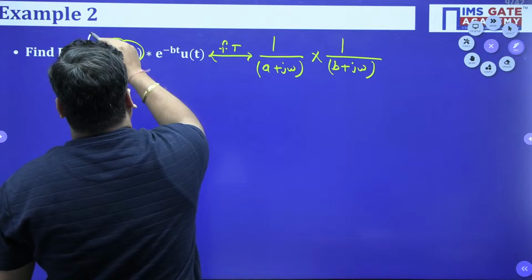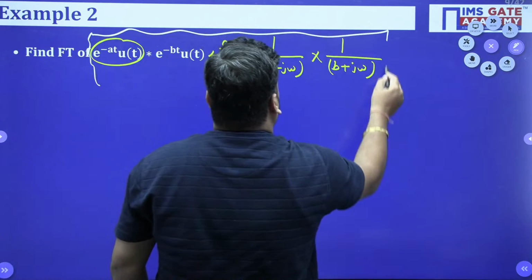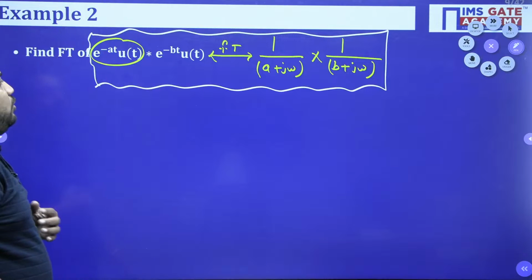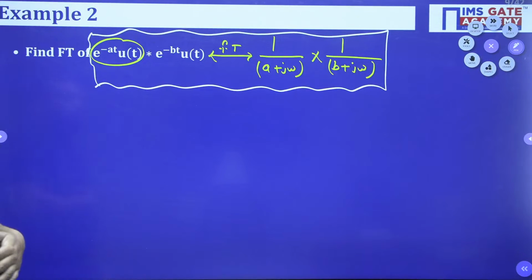So I hope till here everything is clear. Just let me know, do reply fast. E to the power minus at u(t), Fourier transform, e to the power minus bt, convolution in time is nothing but multiplication in frequency.